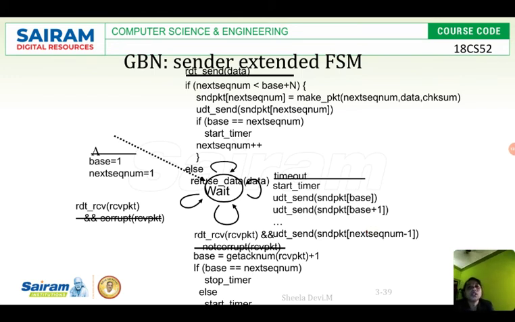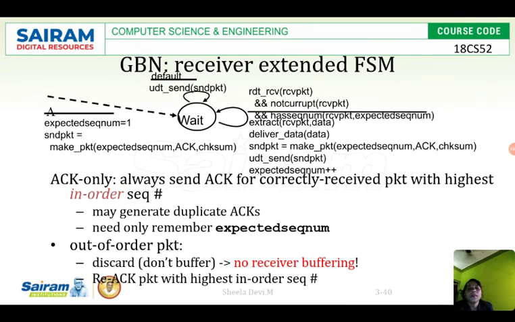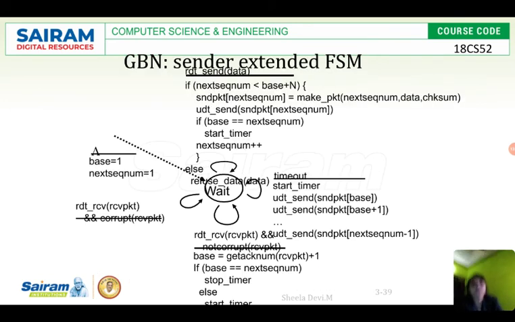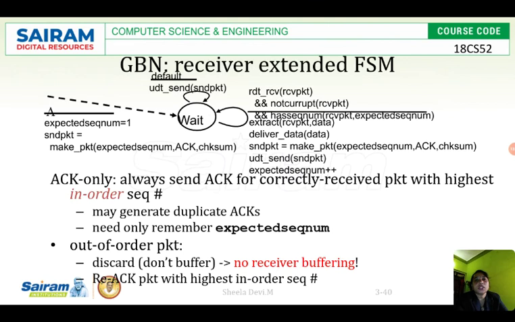Next, RDT receive. If you see this part, RDT receive packet and UDT send packet of next sequence number minus 1, not corrupted, base is equal to get acknowledged.